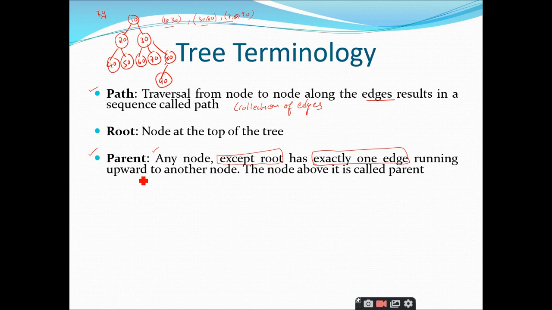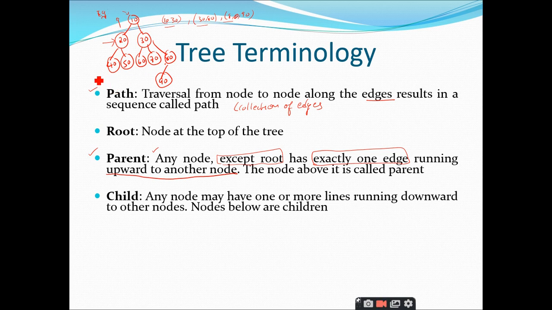Coming back to our parent definition, any node except root has exactly one edge running upward to another node, right? So if you take 20, we have only one edge running in the upward direction, right? It is connected to another node in the upward direction with only one edge. So this node, 10, is called the parent. Like that you can define the parent.